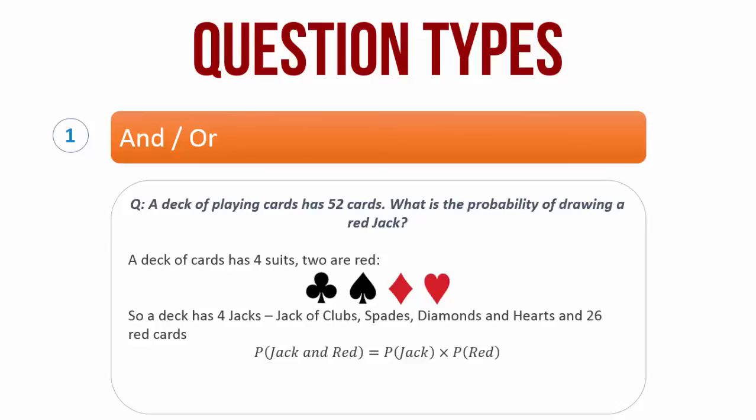The probability that the drawn card is a jack is equal to the number of jacks divided by total number of cards. The probability that the card is red is equal to total number of red cards divided by total number of cards in the deck. So the probability of the card being both a jack and red is given by this. We know the total number of jacks, we know the total number of red cards, and we know the grand total number of cards.